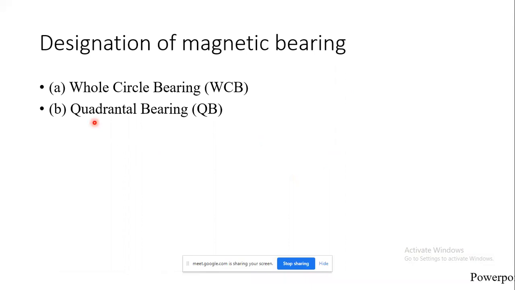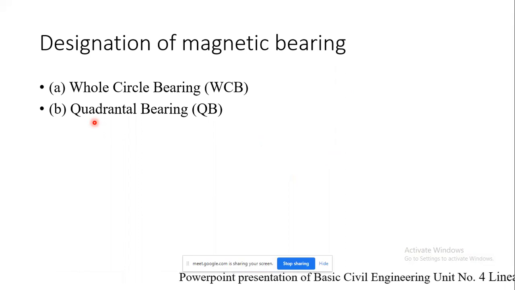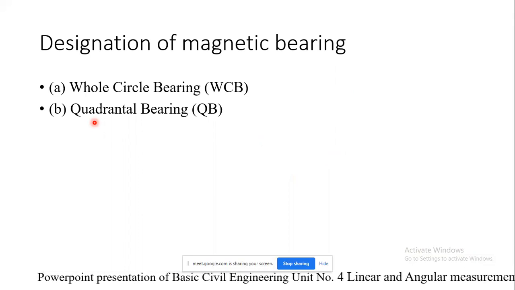But in the case of the quadrantal bearing, as the name indicates, quadrant means what? Northeast is one quadrant, then southeast, southwest, and northwest.